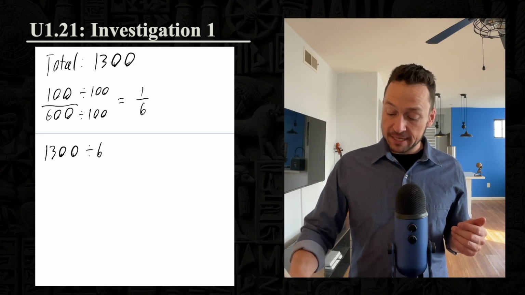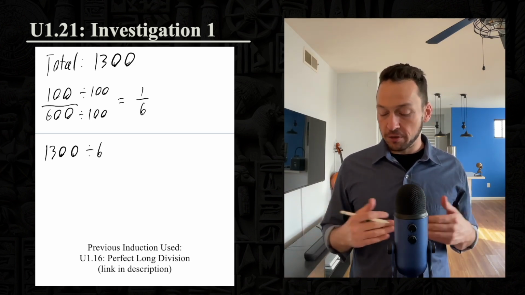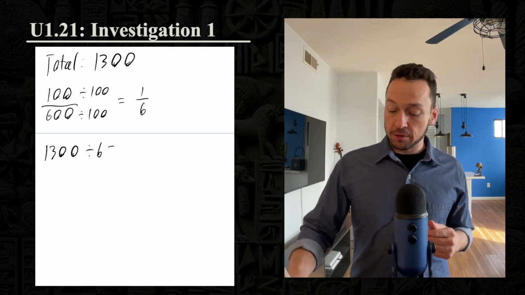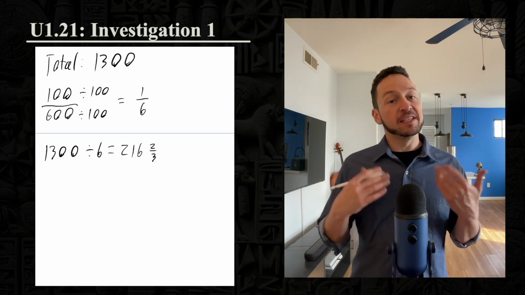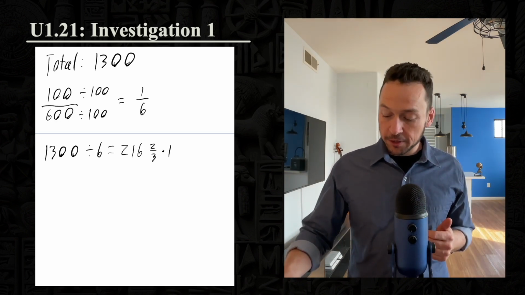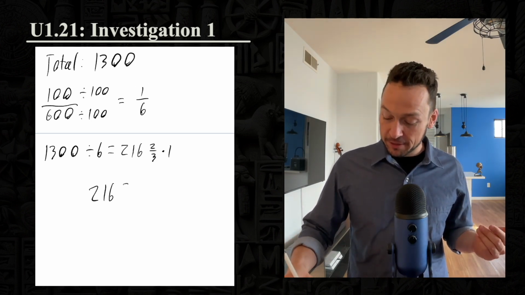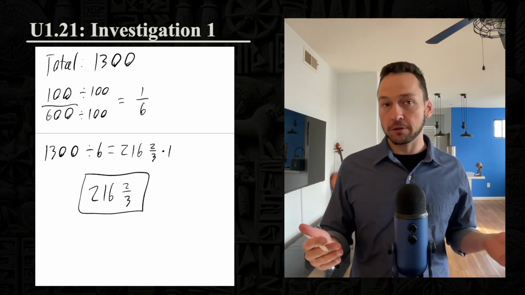1,300 divided by 6. We're going to use perfect long division, which is also a citation to a prior video. And once you do that division, you get 216 and 2/3. Rom is entitled to only one of those shares, so we multiply by the top, and the top is 1, so nothing happens. And so Rom is entitled to 216 and 2/3 shares.